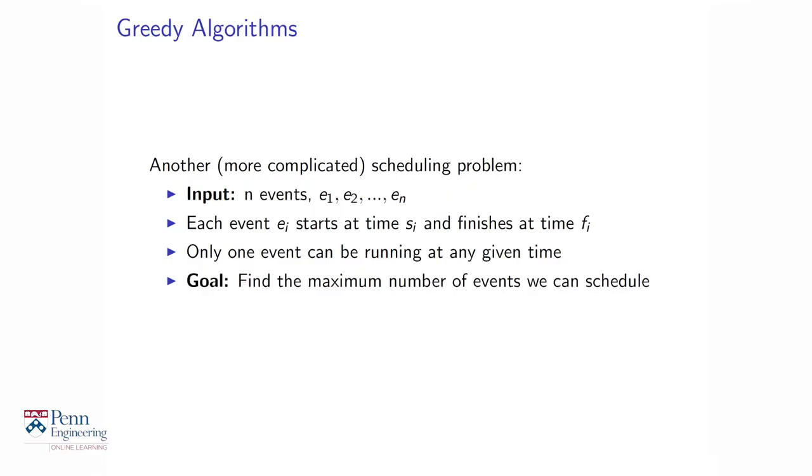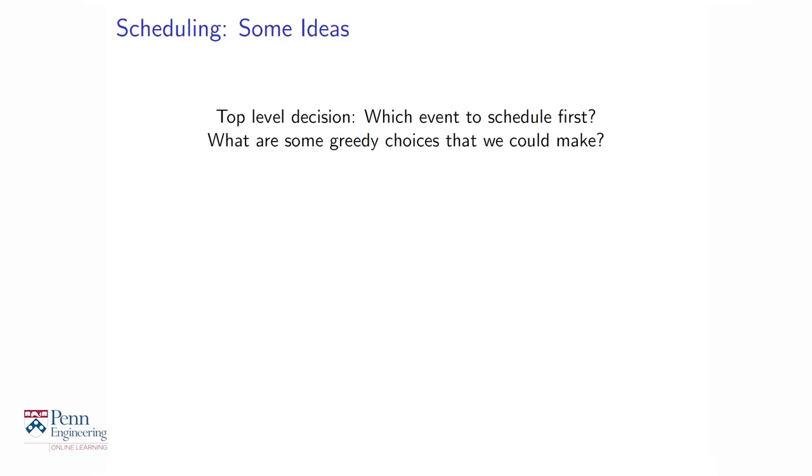And we want to find the maximum number of events that we can schedule in the auditorium. The top level question we might ask is, which event to schedule first? What are some greedy choices that we could make? I want to point out that when we say greedy algorithm, it's not always obvious what we should be greedy on. What should we be maximizing or minimizing right at the first step? So we want to decide which event to schedule first. We have a number of different possibilities to try.